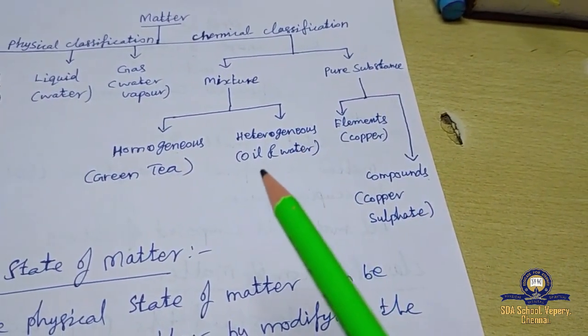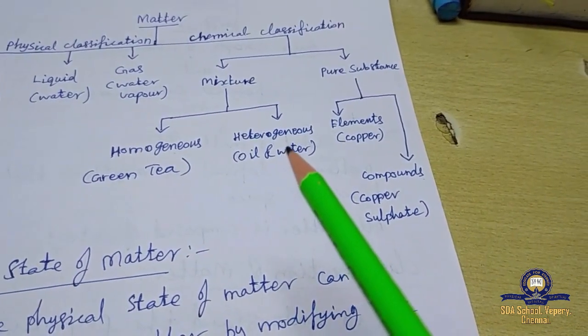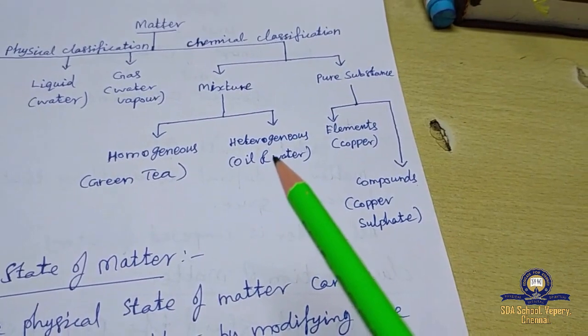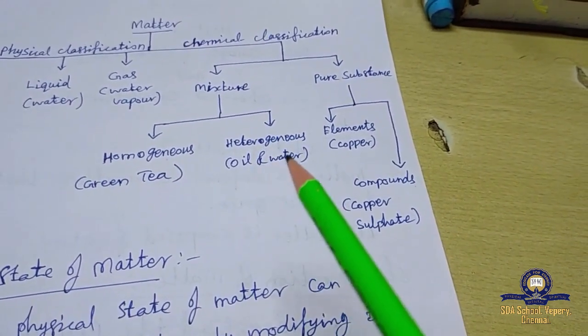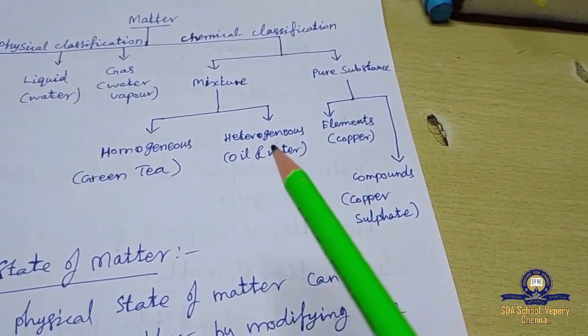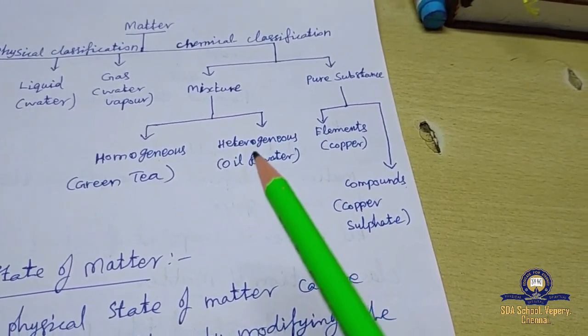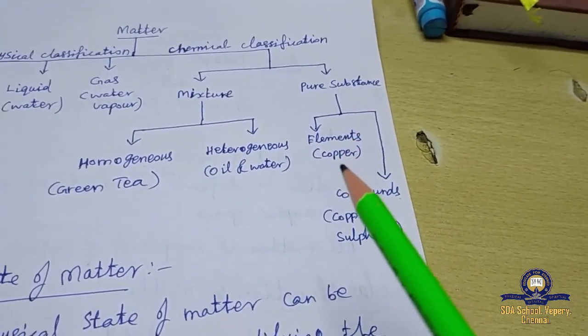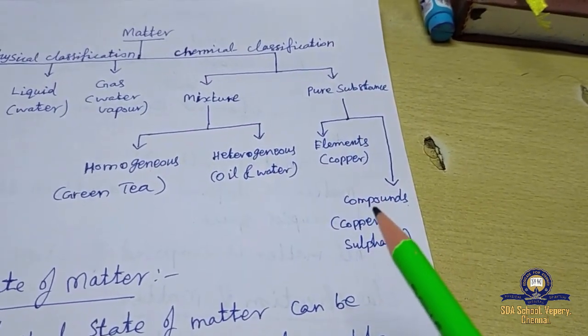Heterogeneous, for example oil and water. They exhibit different phases, and you can easily identify the different components present in the mixture. They are called heterogeneous. Then pure substances are further classified into elements and compounds.